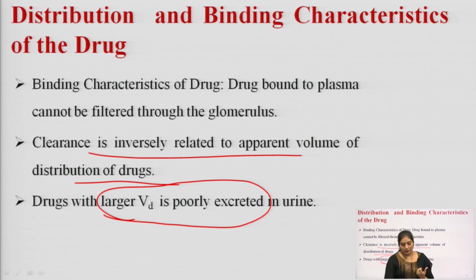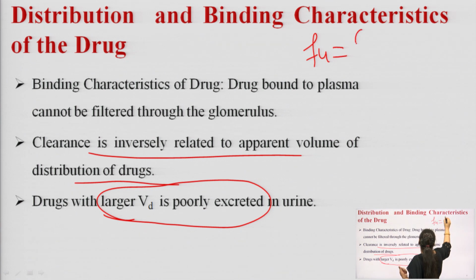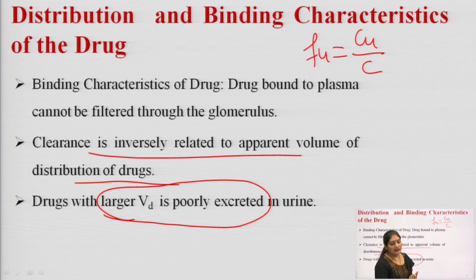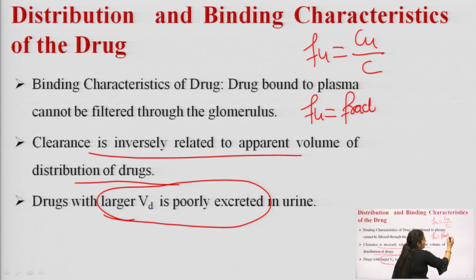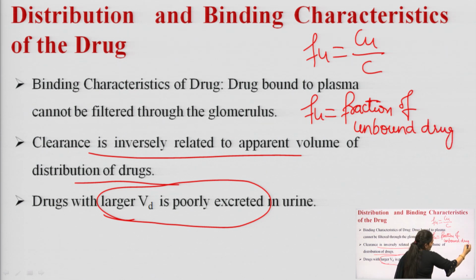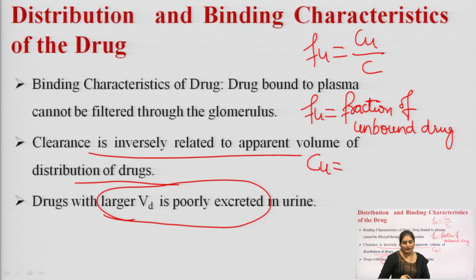So, we can obtain the fraction of drug that is unbound to plasma protein by a formula, that is Fu is equal to Cu upon C. Now, what is Fu? This Fu is the fraction of unbound drug. And what is Cu? This Cu is the concentration of unbound drug.